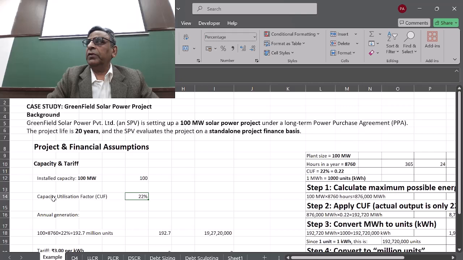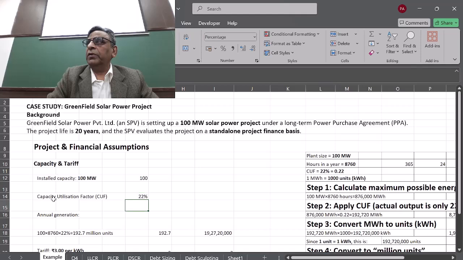They change everything, they maintain it such a way back to the level. The plant is old, so the capacity of the plant to produce the power gets reduced over time as the equipment becomes older. So we can add this: the plant will run at 22%, then there will be a 0.5% degradation every 5 years. You can build that also in your answer if you want, but that's up to you. I have not added that.